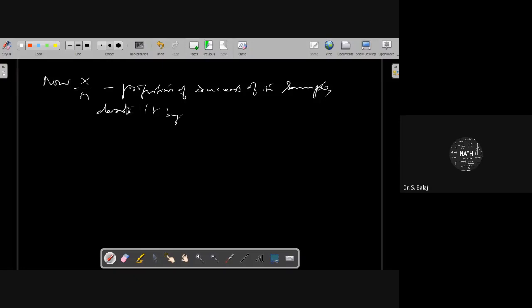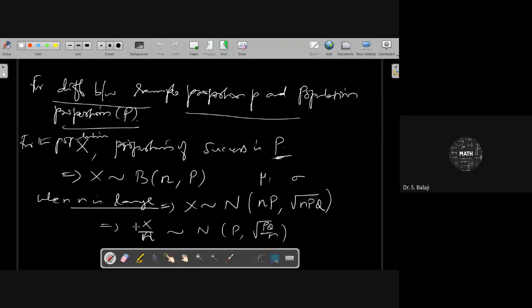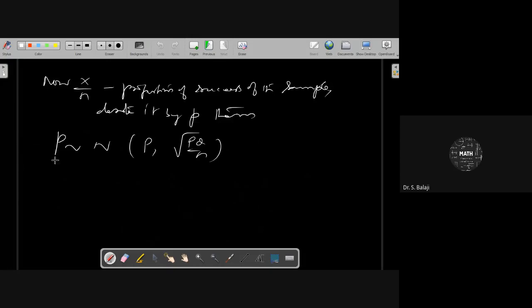Then what can you get here? Small p follows N of capital P comma square root of PQ by n. From the previous idea, now representing it by small p, you can say that p follows a normal distribution with mean capital P and standard deviation square root of PQ by n. The proportion of success of the sample follows a normal distribution with the help of this idea.